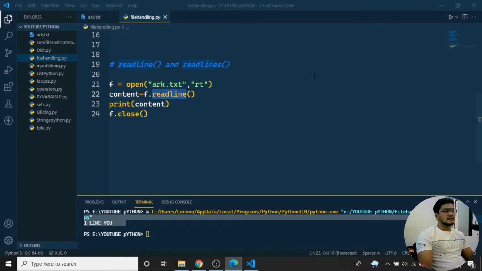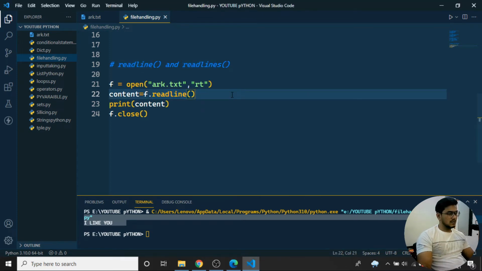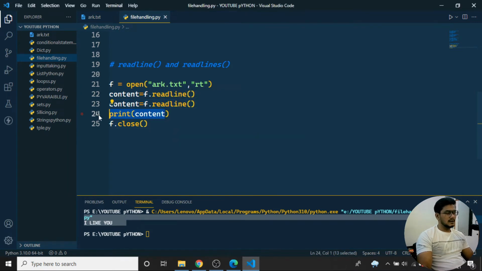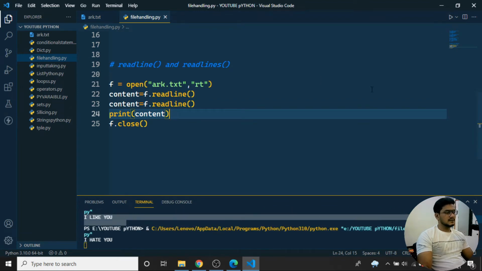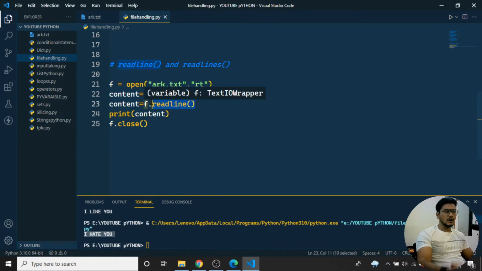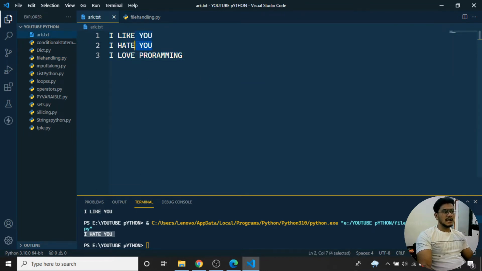Okay, so like this, if I want to print the second line also, only two lines, I'll apply f dot readline two times. Now if I save it and run, you can see I'm getting I hate you. That means the first line is printed first, then whenever I use f dot readline again, the second line is executed. Because of that, from the particular file, I hate you is getting printed.